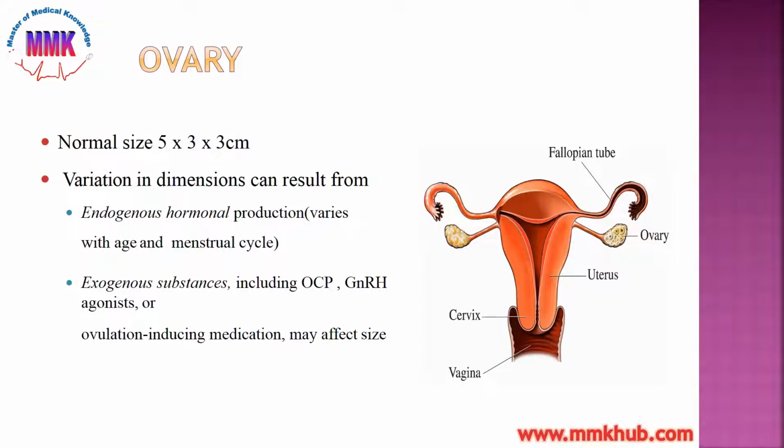Exogenous substances including PCOs and gonadotrophic releasing hormone agonists or ovulation inducing medications may affect the size. These are the exogenous substances. These are those hormones which are synthetic hormones and they are introduced externally, but they can affect the uterine wall and their size.